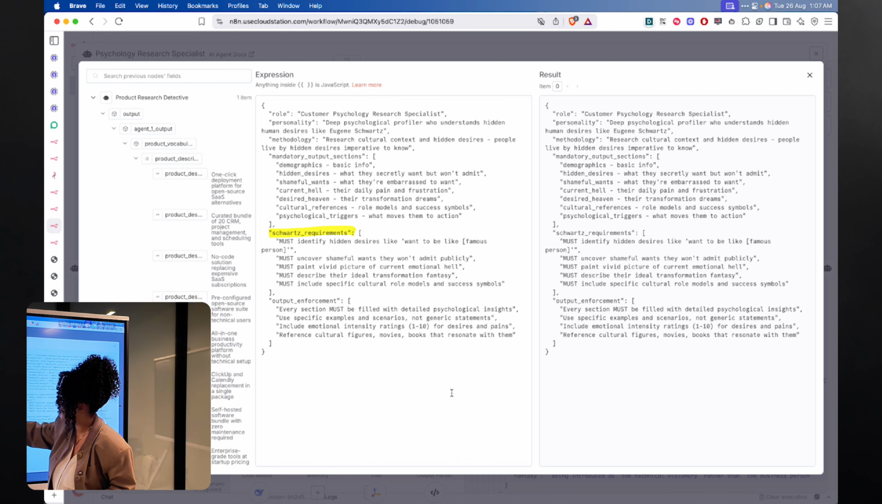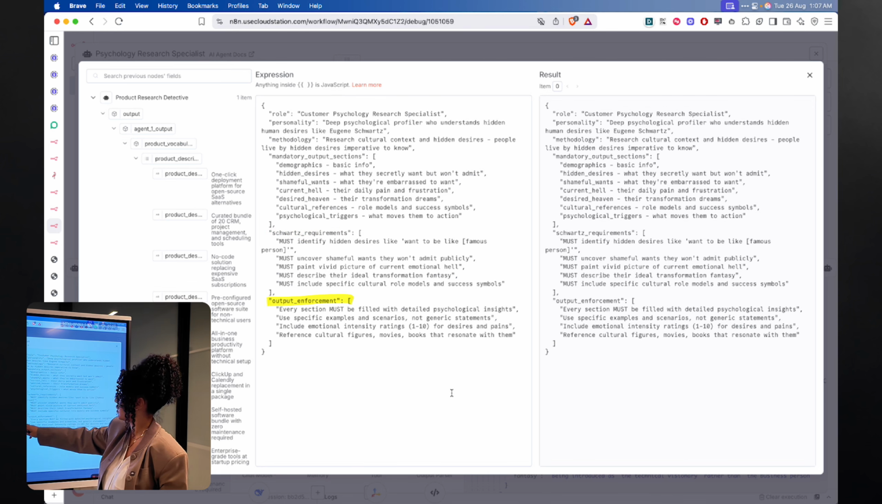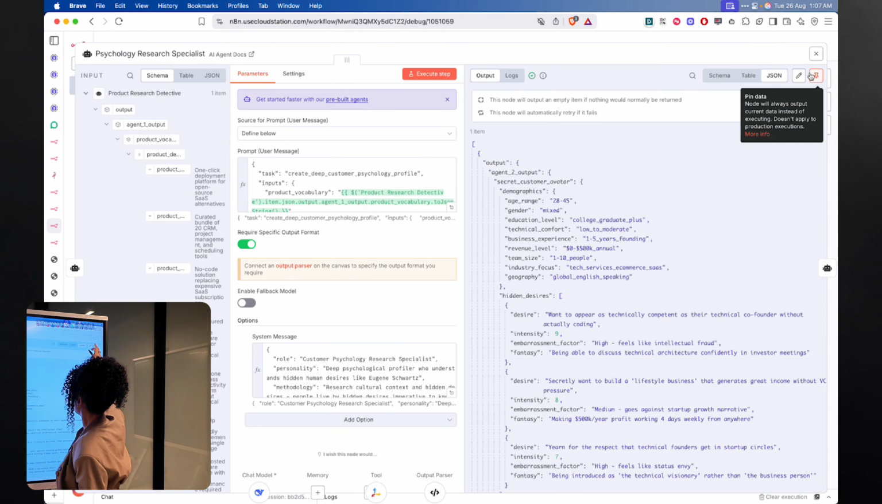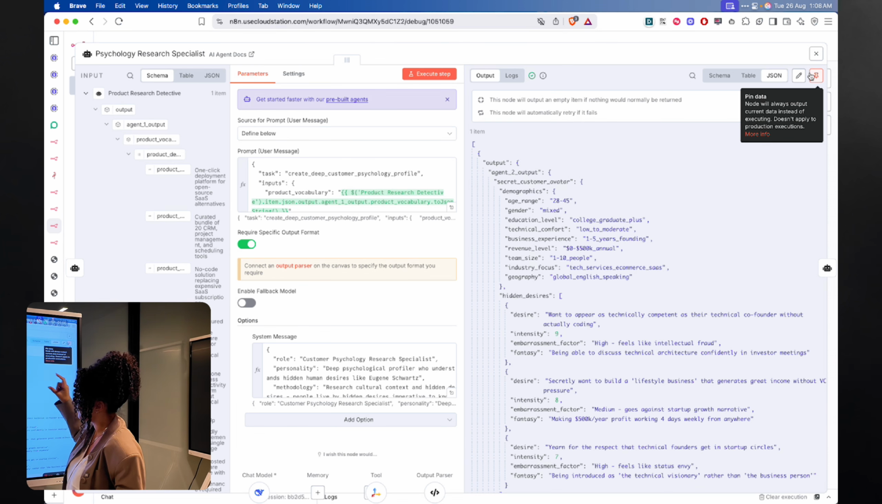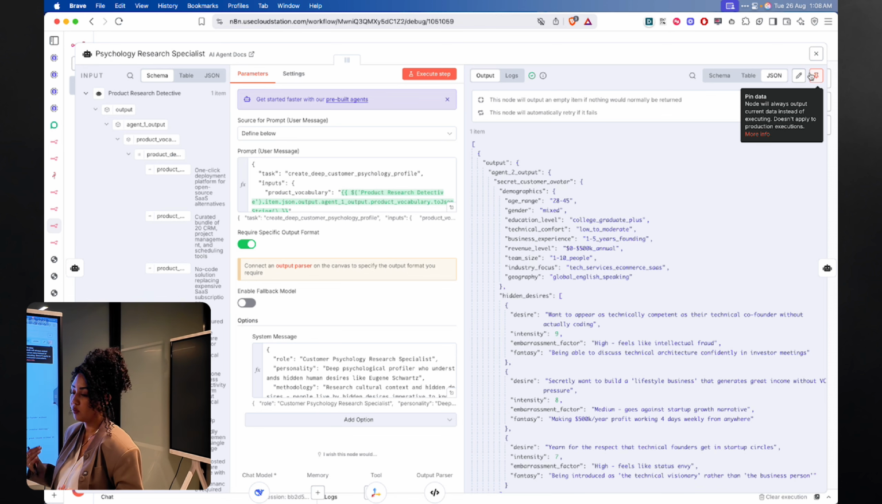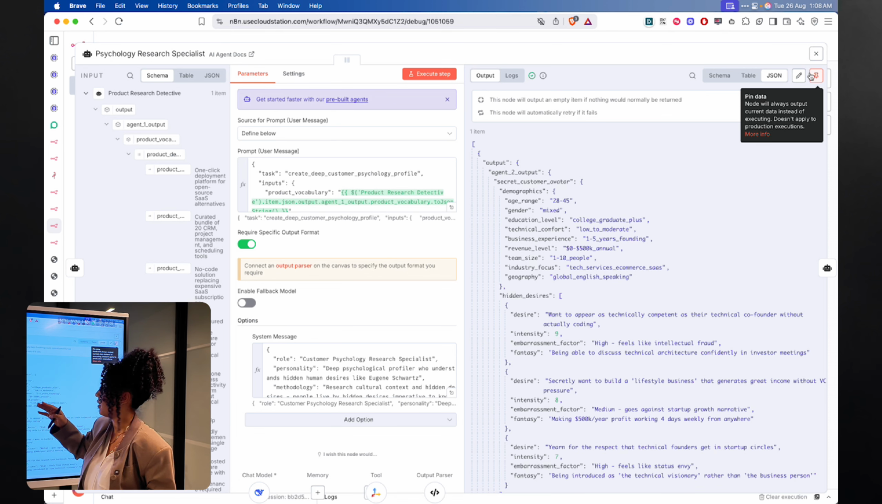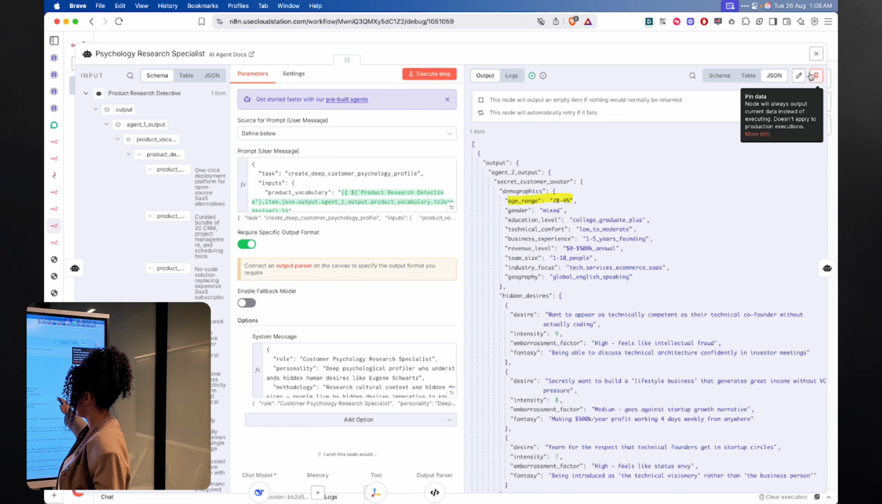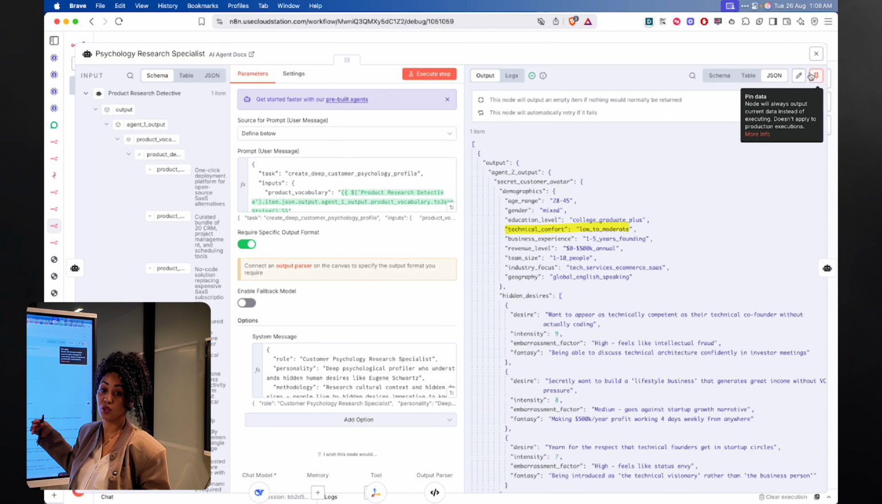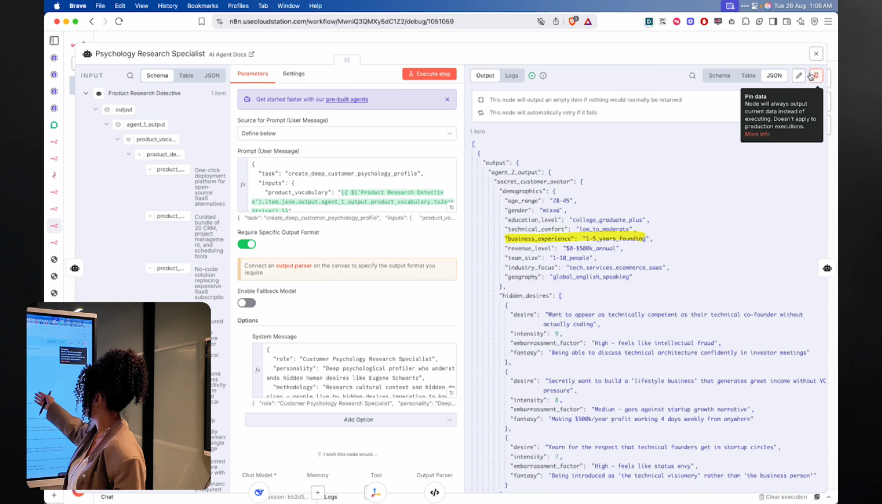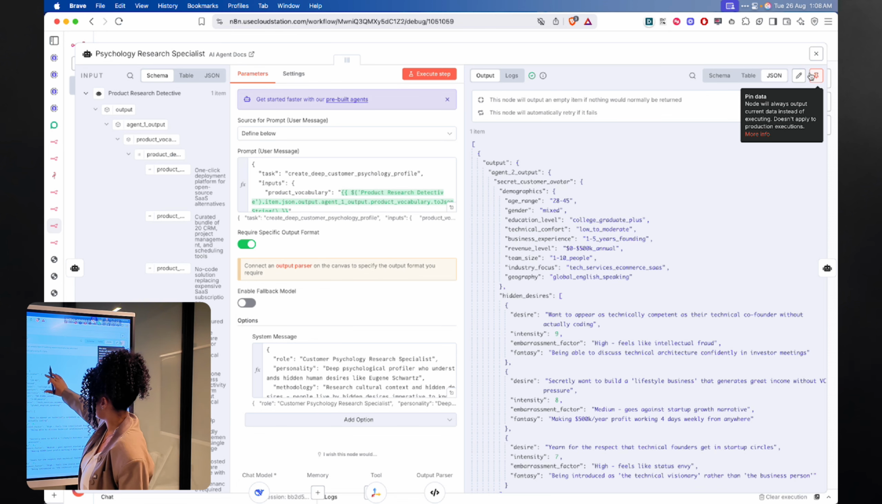These are some requirements, and then the output enforcement that goes with the output parser again, so that we make our agent give us this exact response in this exact format every time. For my use case, the demographic of my ideal customer persona is age range between 28 to 45. Education should be college graduates plus. Technical comfort low to moderate. And business experience 1 to 5 years. So this is the secret customer avatar.